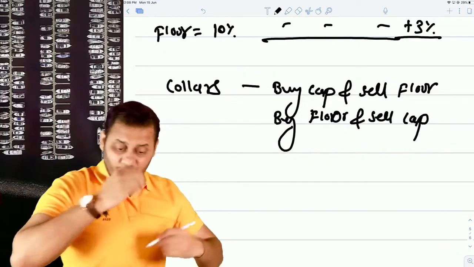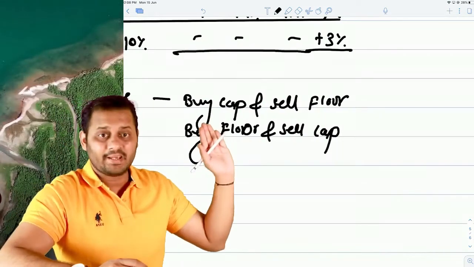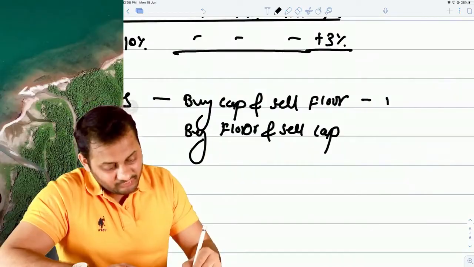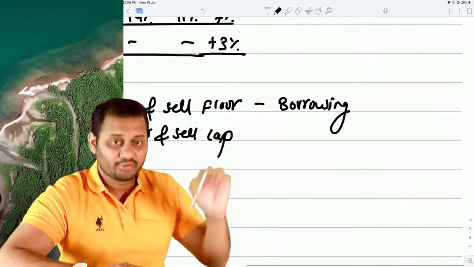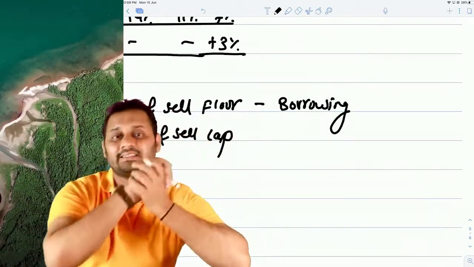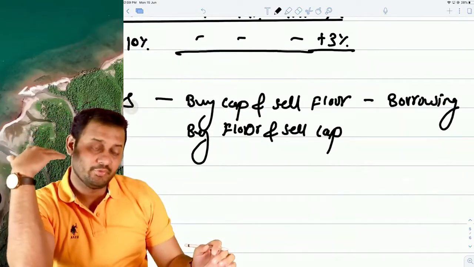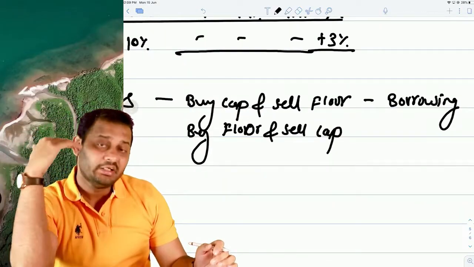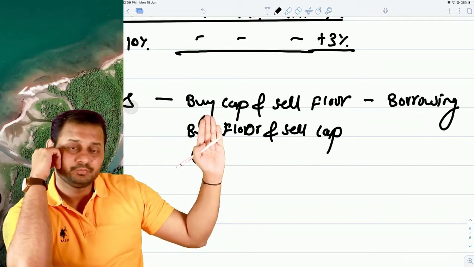Now, when do you think you are going to buy cap? It is only possible in case of borrowings. Why? Because in case of borrowings only, you have the risk of interest rate rising, and that's why you want to put an upper limit on the interest rates, and that's why you will buy the cap.